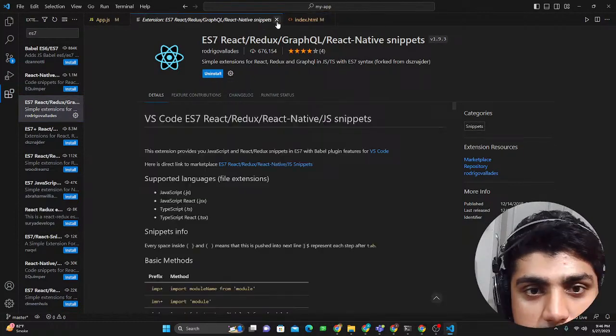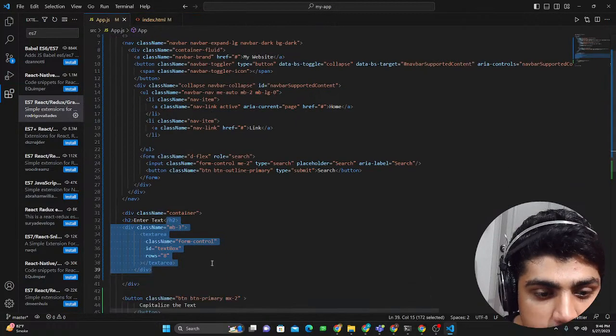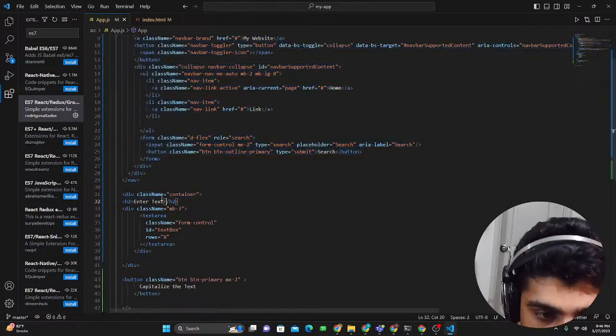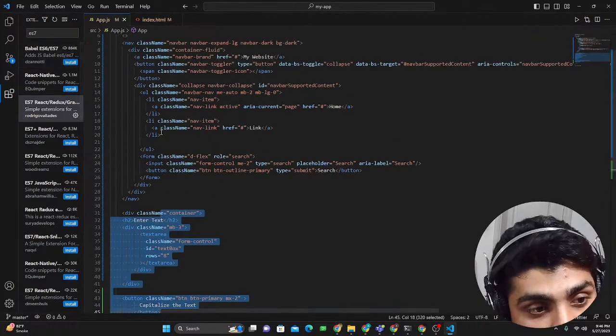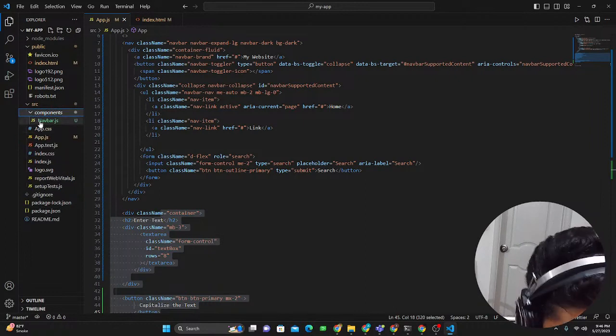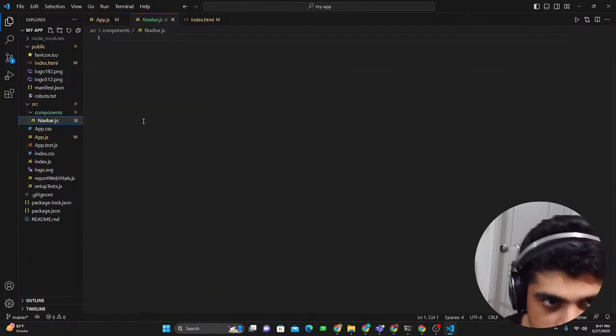So what we're going to do is go back here in the app.js, and we have this component, right? This ugly looking component, and then there's another ugly looking component. There are so many components. We separate them and put them in different component files. So this is a single component folder, and inside there's navbar.js.